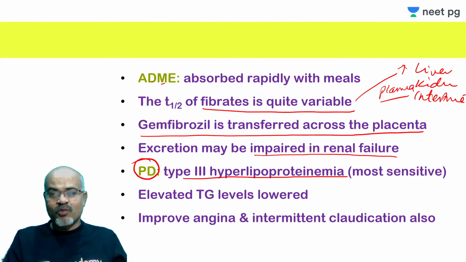This condition is also called dysbetalipoproteinemia or remnant removal disease, and it is characterized by increase in serum IDL level. These are very important diagnostic features, and these patients in type 3 are also very characteristic: they have xanthomas.